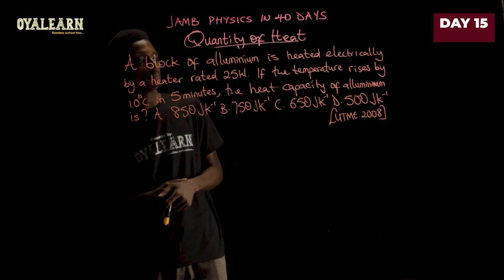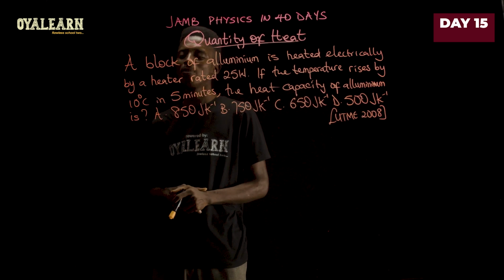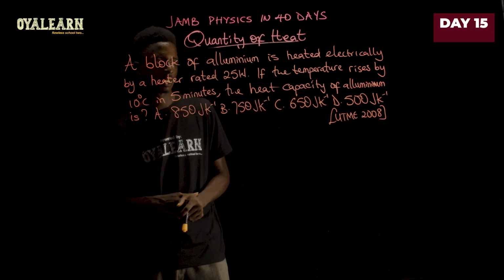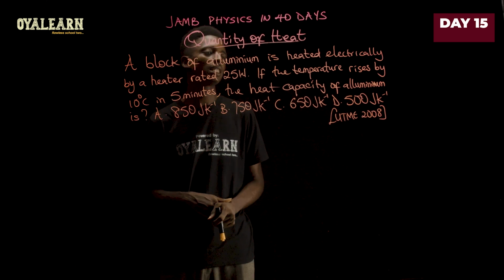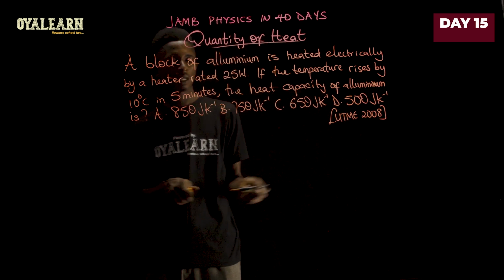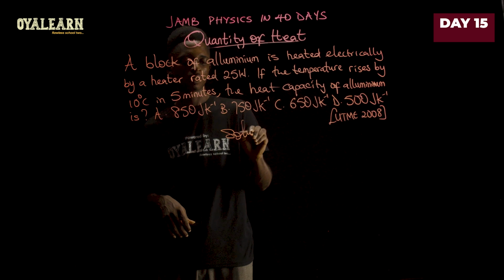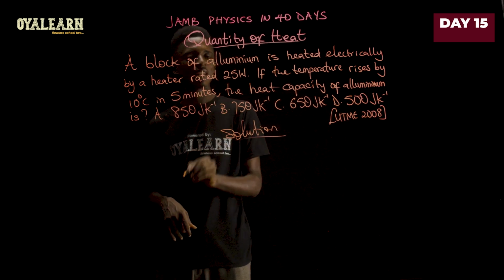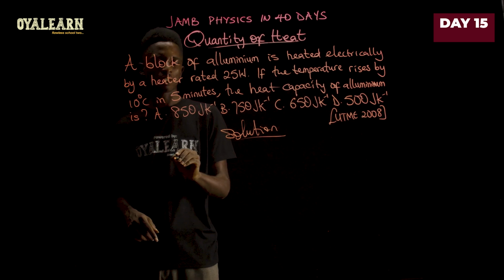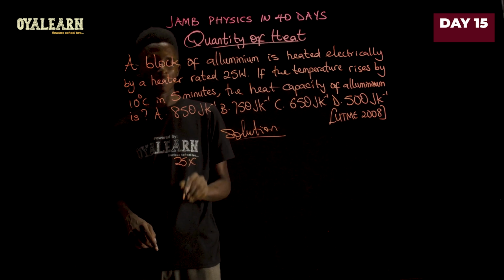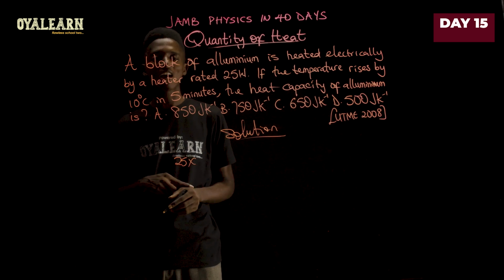A block of aluminium is heated electrically by a heater rated 25 watts. If the temperature rises by 10 degrees in 5 minutes, the heat capacity of aluminium is... Now, the electrical energy used to heat up this aluminium can then be given as 25, which is the power, times the time, which is 5 minutes.